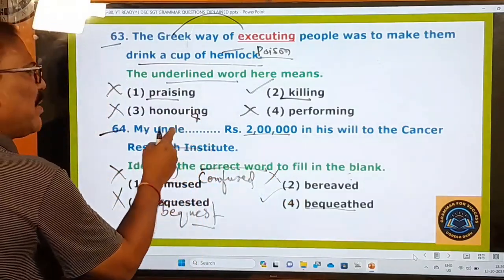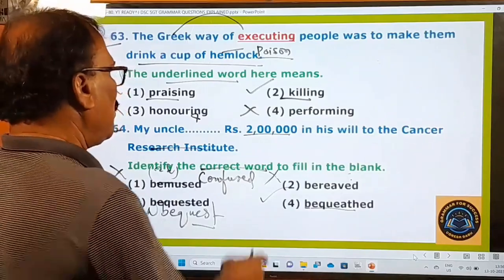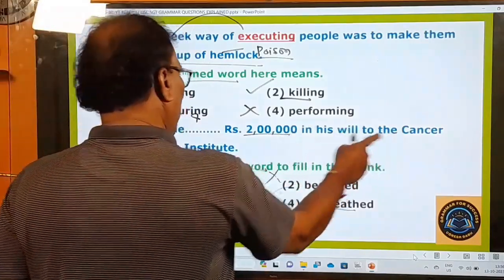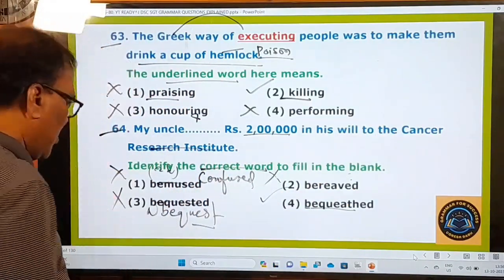My uncle bequeathed, given through the will, what? 2 lakh rupees in his will to the Cancer Research Institute. So here this is your answer. All others are wrong. Now let's go to the next question.